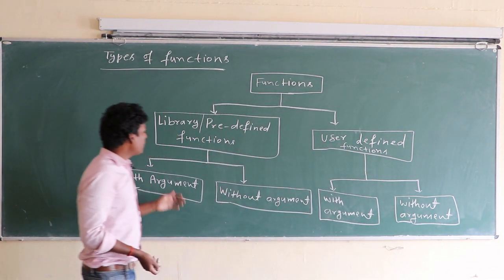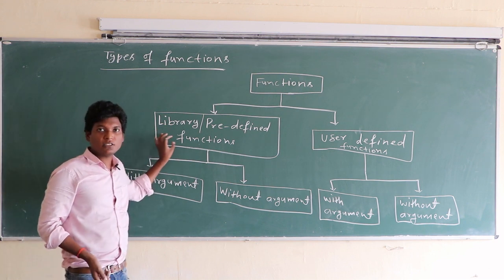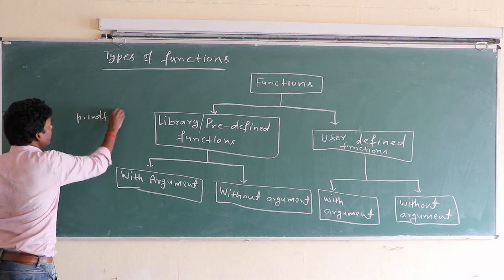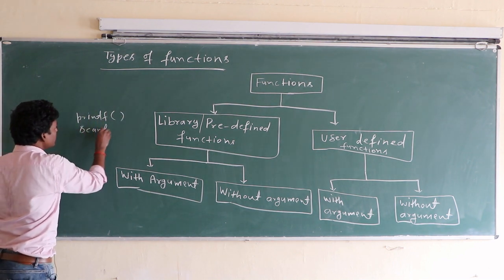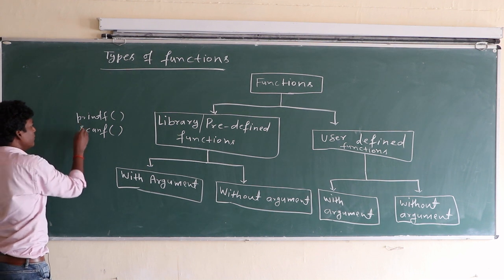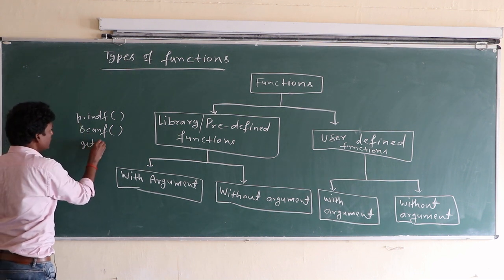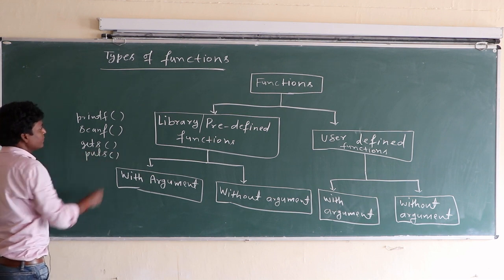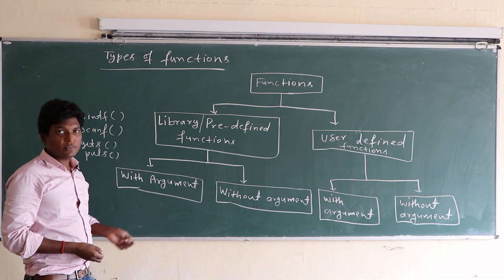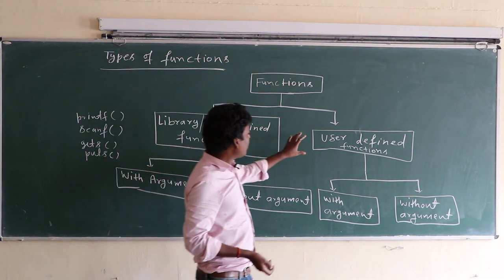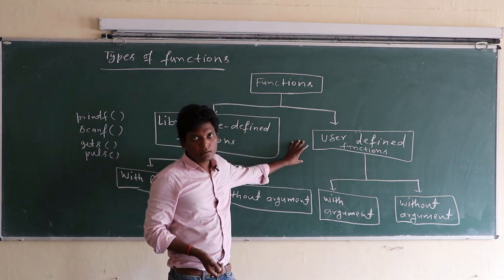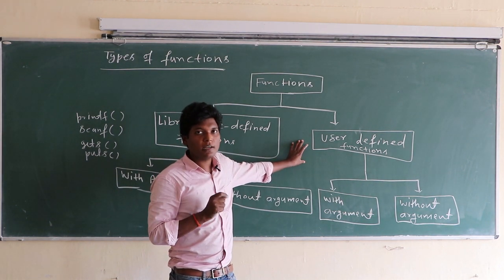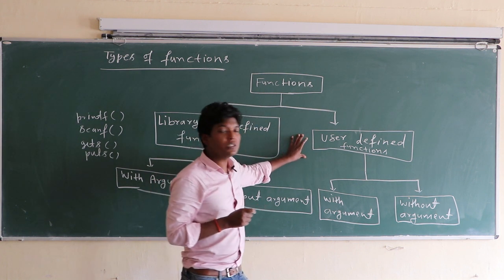Okay class, examples of library and predefined functions are printf, scanf, gets, puts, getch, etc. These are the predefined functions. User defined function, such as main. Main is a user defined function. Only the keyword main is predefined, but the main function is user defined.